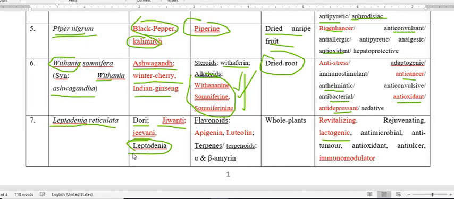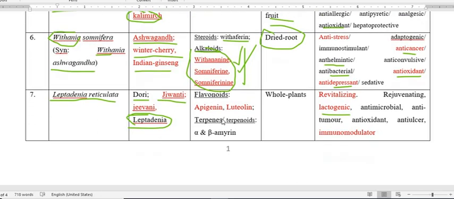So Leptadenia has the active constituent flavonoid, and the names of the flavonoids are luteolin and apigenin, present in this Leptadenia reticulata, and terpenes or terpenoids are alpha and beta amyrin, and the whole plant possesses the active constituents to produce the lactogenic property.